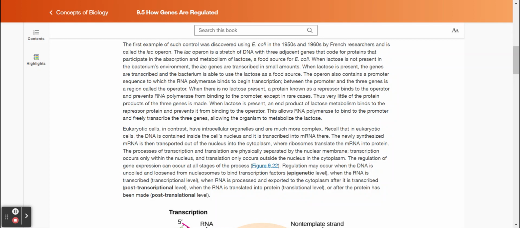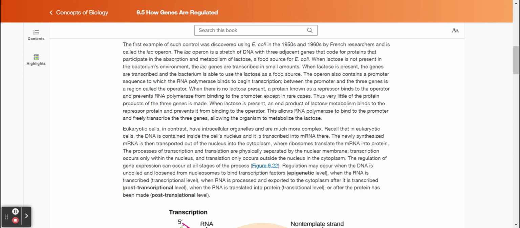The first example of such control was discovered using E. coli in the 1950s and 1960s by French researchers and is called the lac operon. The lac operon is a stretch of DNA with 3 adjacent genes that code for proteins that participate in the absorption and metabolism of lactose, a food source for E. coli.